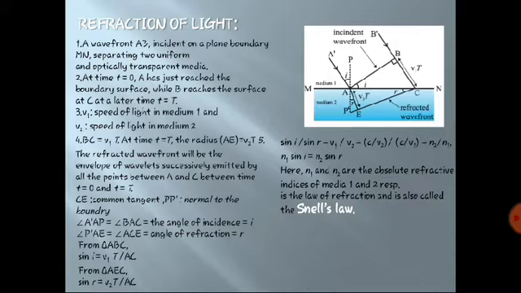So this is all about refraction of light. And a very important point to consider is that the refracted image will not be inverted. A refracted image is not inverted, and it is not broken either. It seems to be broken, but it is not broken. It will be as it is. So this is about refraction. As you now know all about reflection, you will be able to describe refraction of light.